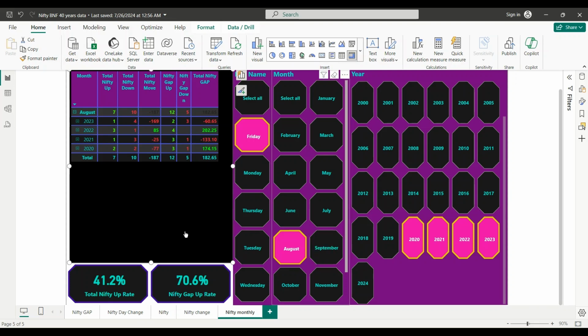With this information, we can plan our trading accordingly. We can go bullish on Friday evenings or even on Monday. If you don't want to catch the gap ups, you can trade Monday morning for upside, and even Tuesdays.